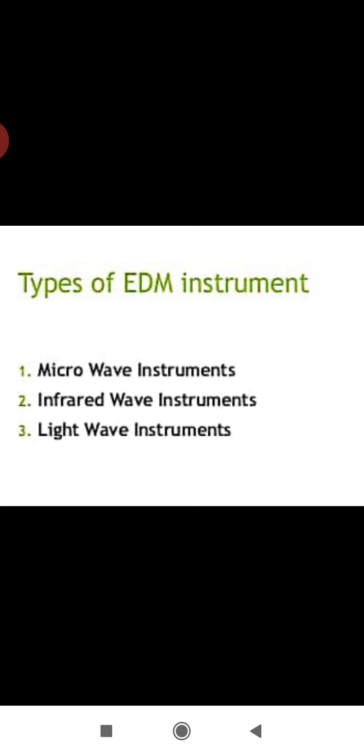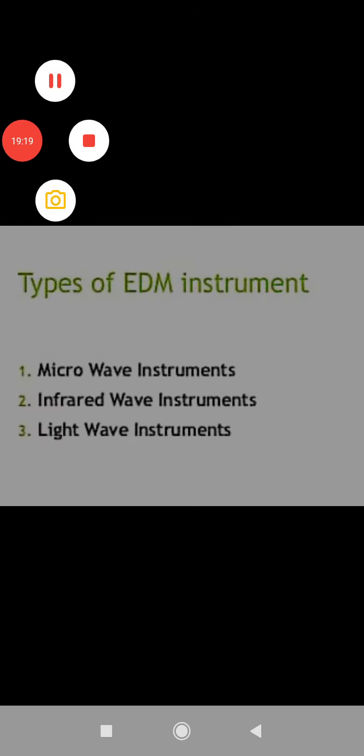Say 0.5 mm to 5 mm per kilometer. That is the range, 0.5 to 5 mm per kilometer. This much will be the accuracy. Now these are the different types of instruments. Further, I'll be showing you the main characteristics of these instruments.